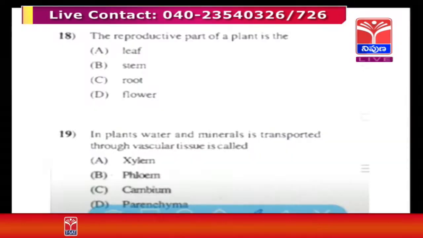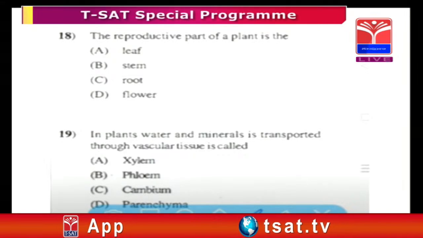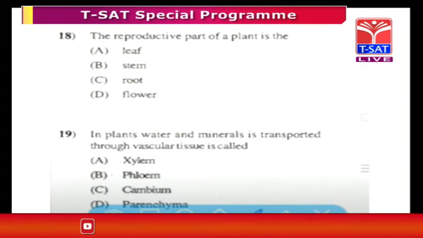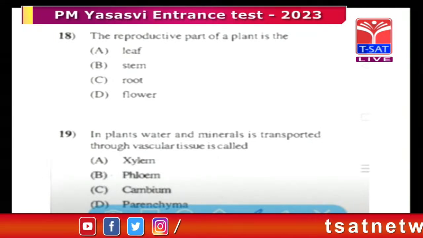Of course, it is also biological science. In plants, water and minerals are transported through which vascular tissue? Okay, sir, I will take it. In plants, there are 3 types of tissues: meristematic tissues, ground tissues and vascular tissues.